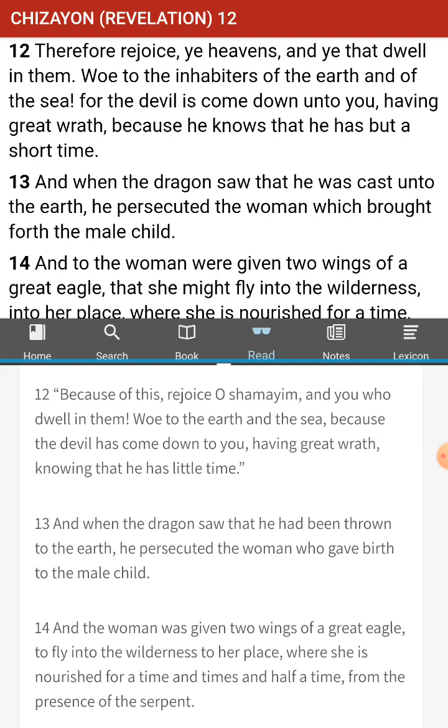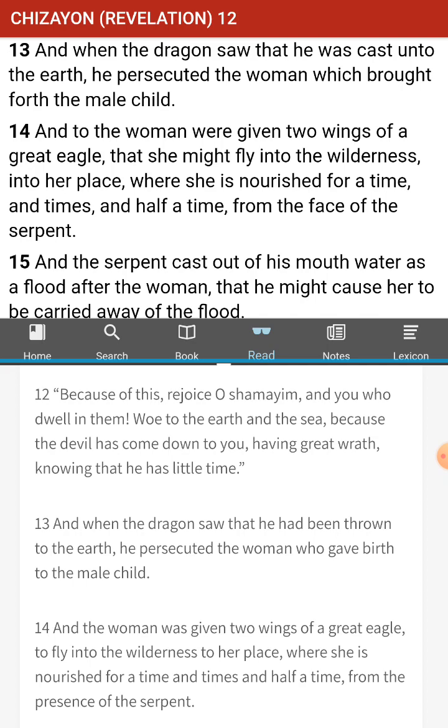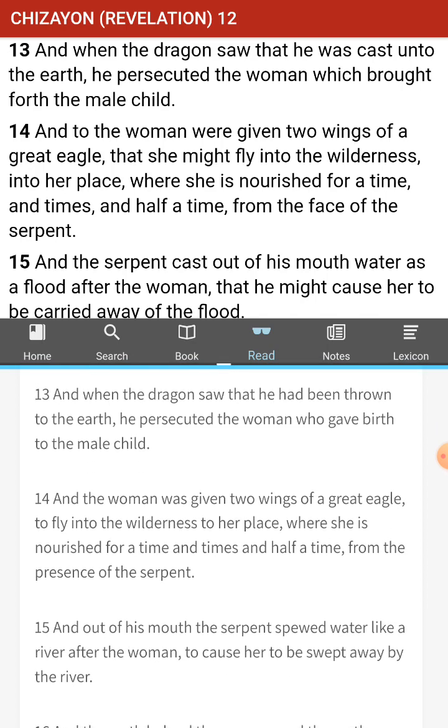Well, compared to Yah's time, we know that a day is 1,000 years for us, right? For him. But he doesn't have 1,000 years left. I mean, who knows what this time is? But the point is that the devil is coming down with great anger, and he's got the game on, right? He's ready for action. Okay, 13.